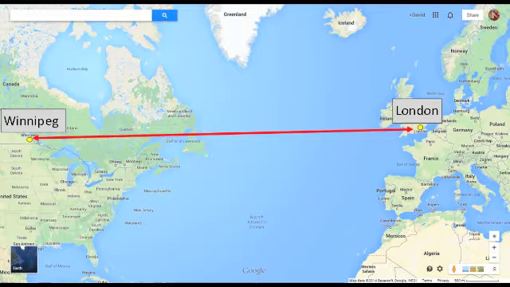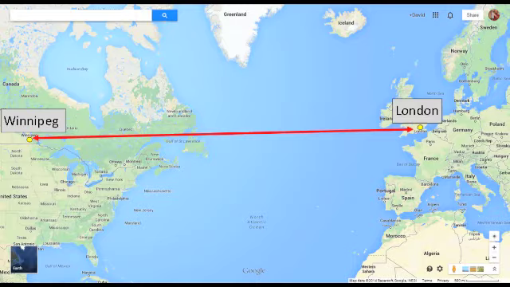Take a look at this picture over here. What you're looking at is a map, and on the map you can see on one side we have London, and on the other side we have Winnipeg. London's a city in England, and Winnipeg is a city in Canada. What's important to know about this map is London and Winnipeg, they're almost an equal distance to the North Pole.